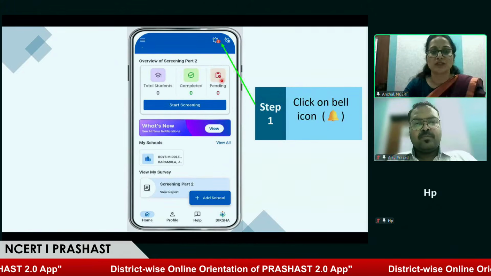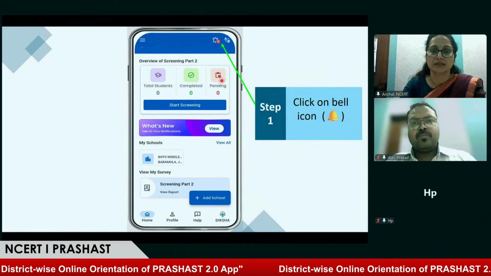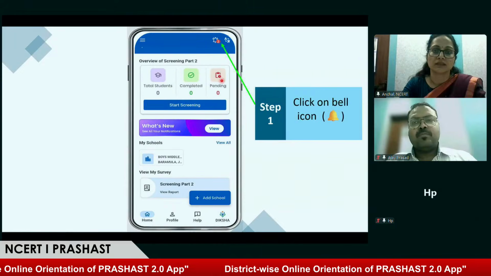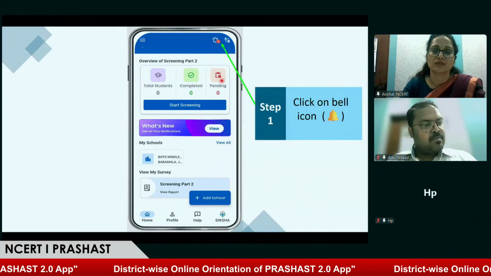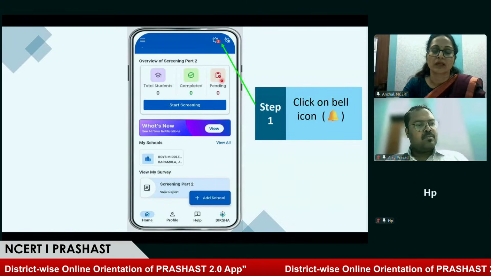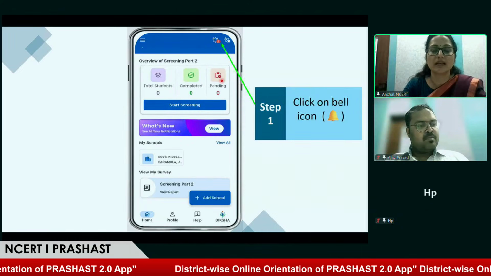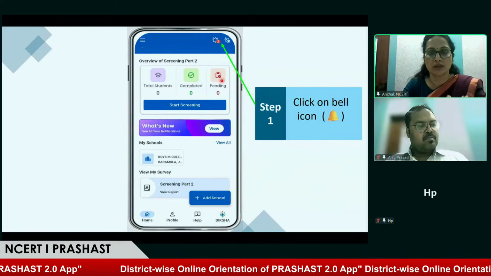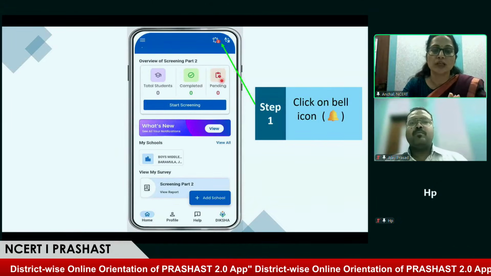So we are waiting for the questions. Yes, ma'am. Sir, if in a school there are no special educators, then that part could not be done. In this application, it is designed in such a way that a teacher and headmaster can join only one school, but the special educator can join multiple schools.